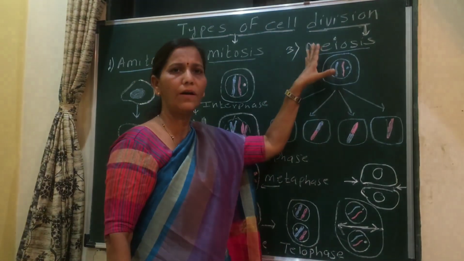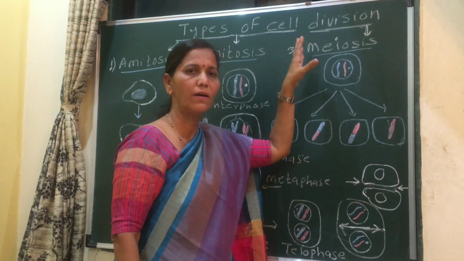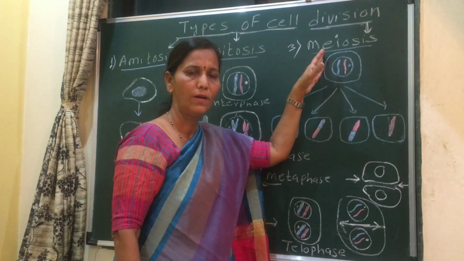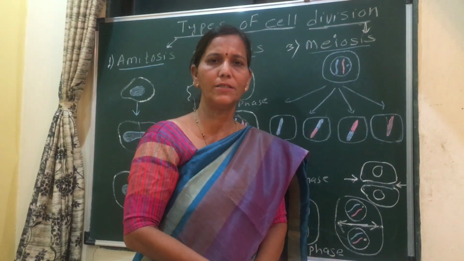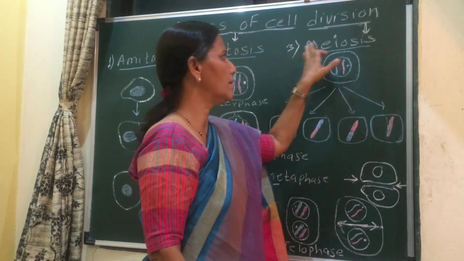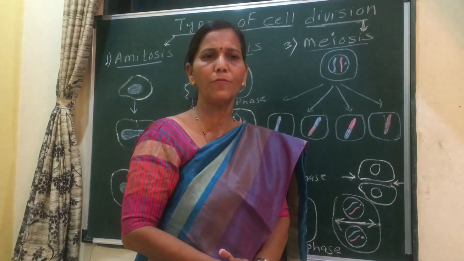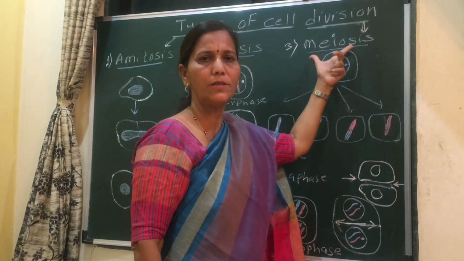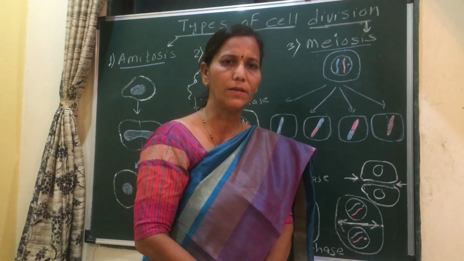Here meiosis occurs in the reproductive cell or germ cell. It occurs during the time of reproduction. So we are not identical to our parents or our brothers or sisters. They are not identical to us due to this meiosis. Though we are human beings, we are different from each other due to meiosis. It is responsible for variation and it maintains the chromosome number constant.